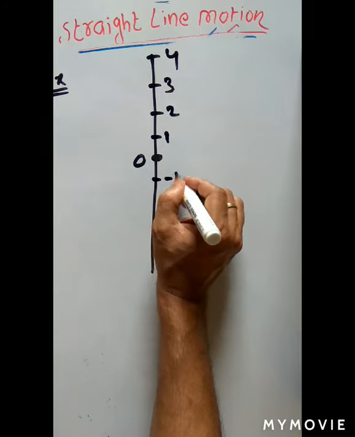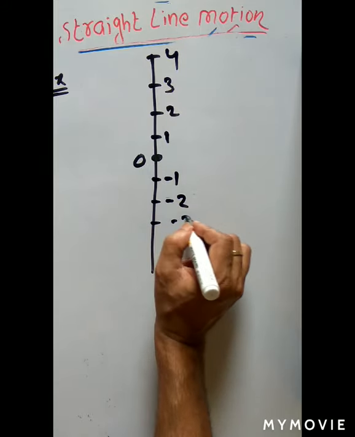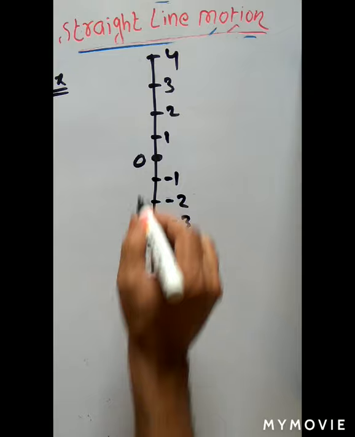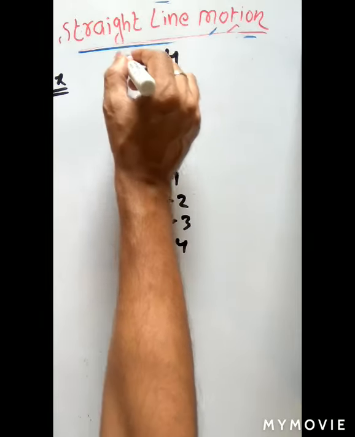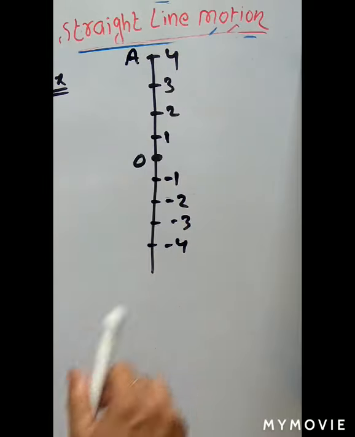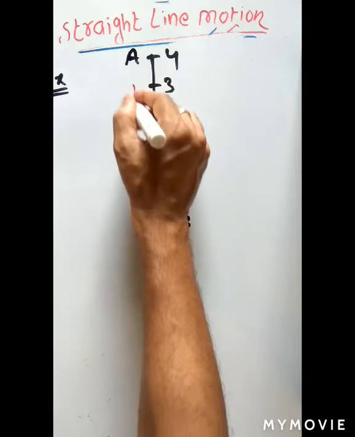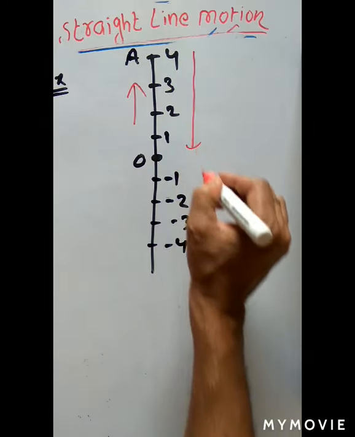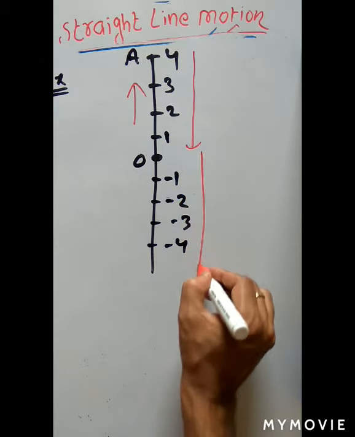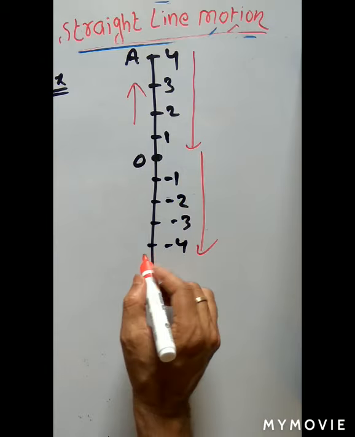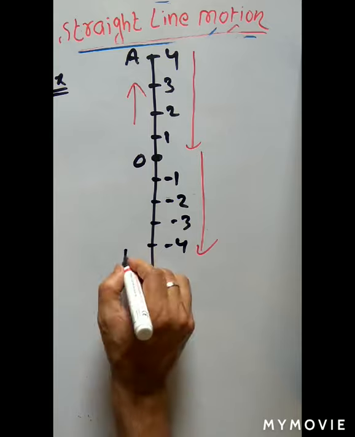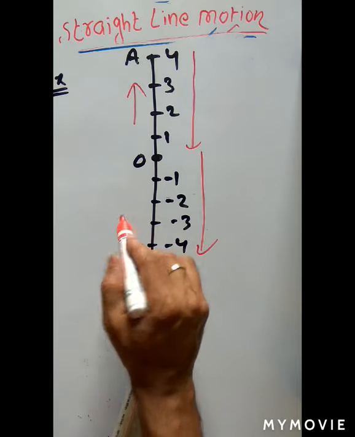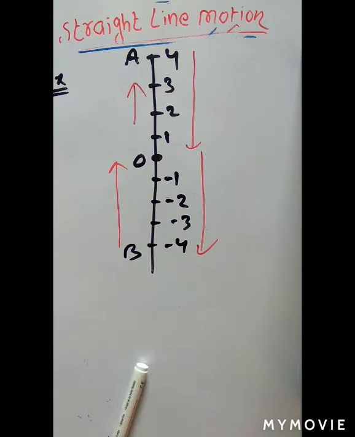And this is negative y direction, -1, -2, -3, -4. So first the body moves from O to A, then A to O. Then O to, let us say this is point B. Then finally he reaches from B to O.